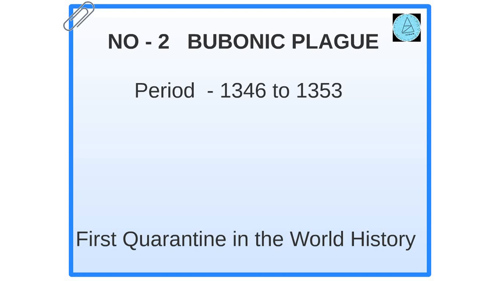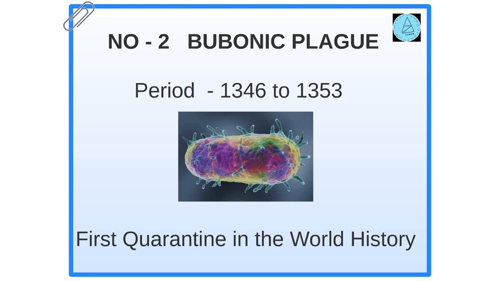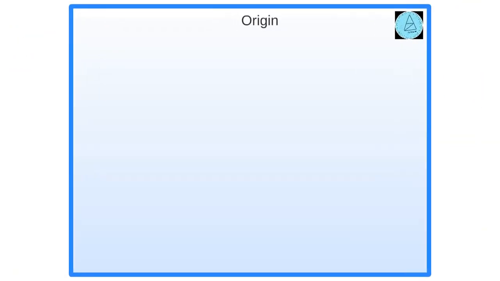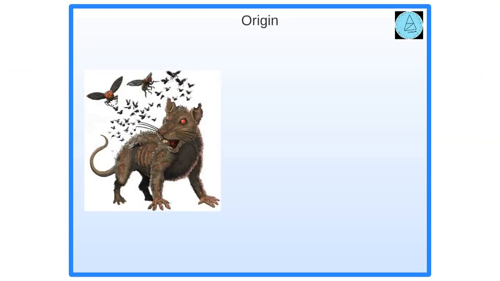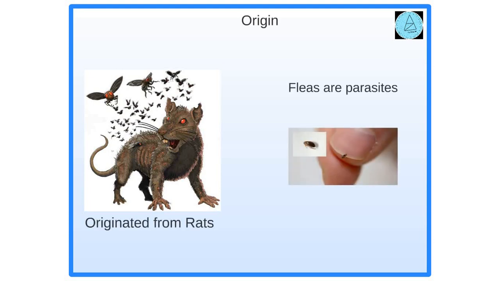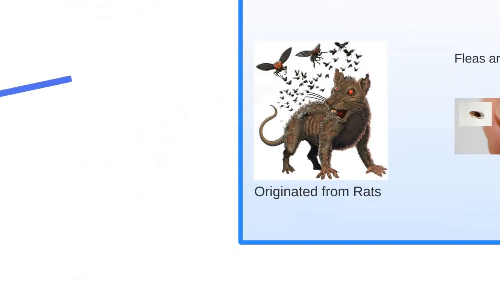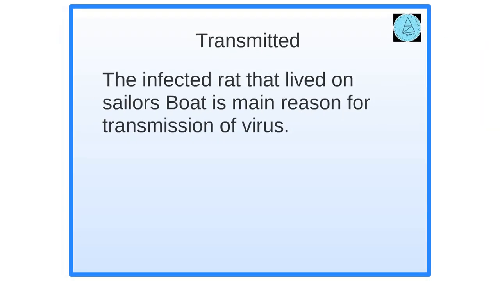Number 2, Bubonic Plague, which occurred in the period from 1346 to 1353 AD. This is the first time in the world's history that quarantine took place. Bubonic Plague originated in Asia. It started spreading to other parts of the world by fleas that lived on rats. Fleas carried the bacteria from rats and spread it to the environment. The main reason for the spread of bacteria is rats which lived on the ships that carried the infection.